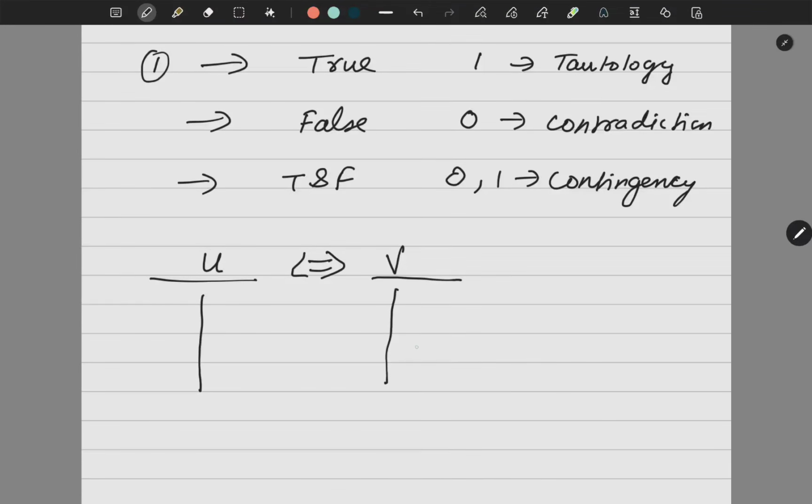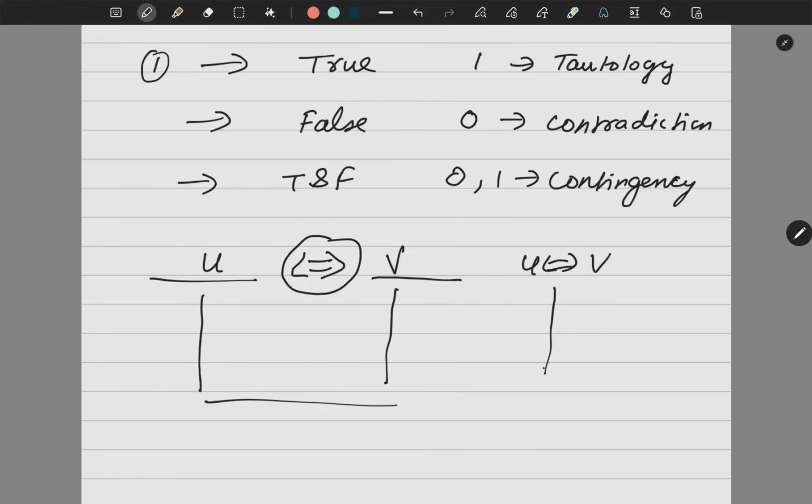If both are exactly the same, then it is logically equivalent. Or if you make a column of this, when they have the same values, you will get 1, 1, 1. If this is a tautology, then it is logically equivalent. Or you can finish it over here also. Right? So this makes one question: show that it is a contingency, a tautology, or a contradiction.